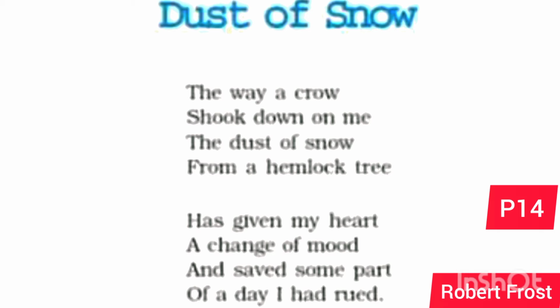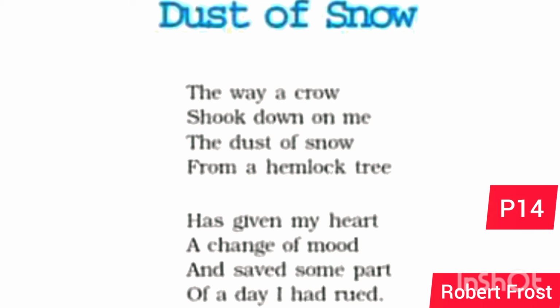So now in this poem, if you see the significance, while presenting the sight of nature, the poet has chosen a poisonous tree like hemlock instead of traditionally choosing trees like oaks, maples and pines. Similarly, he has also chosen crow instead of nightingale or a cuckoo. The season present is also not spring or summer, but a snowy winter season. So here you see the crow, the snow and the hemlock tree represent the world of nature. And all these 3 symbols are associated with harsh aspects of nature and symbolize death.